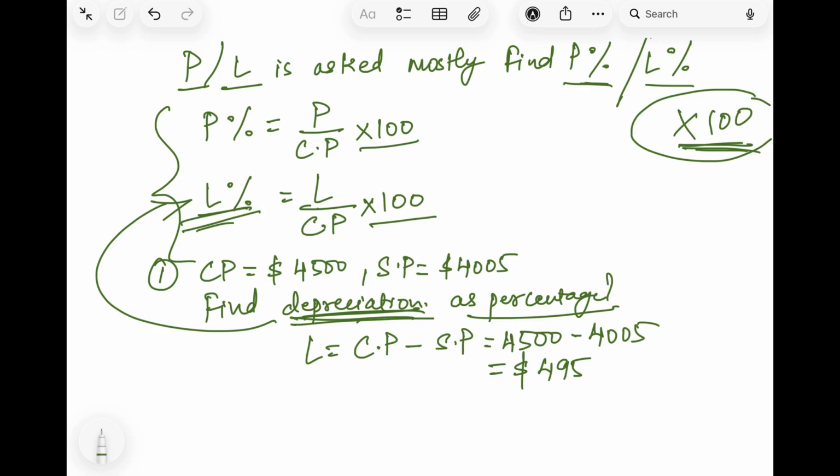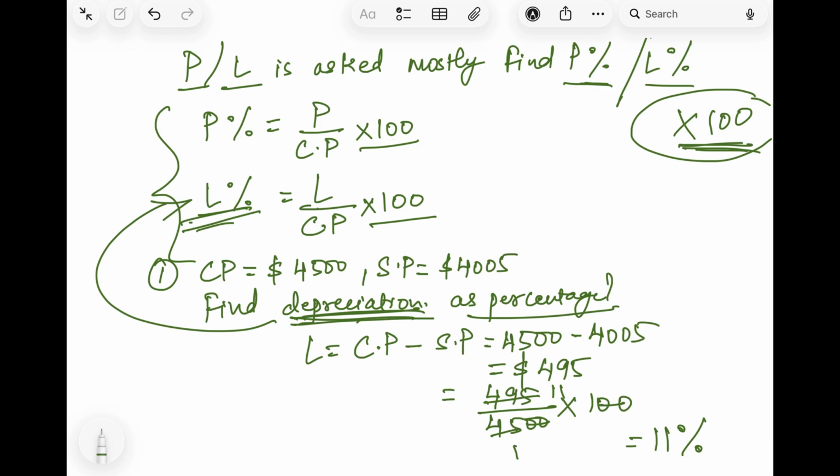They have told us to find out the loss percentage. So we will use this formula and we will take 495 upon 4,500 into 100, right? And 45 ones are 45, 11s are 495, so we get 11%. So the depreciation as a percentage is 11%. So the value is depreciating by 11%.